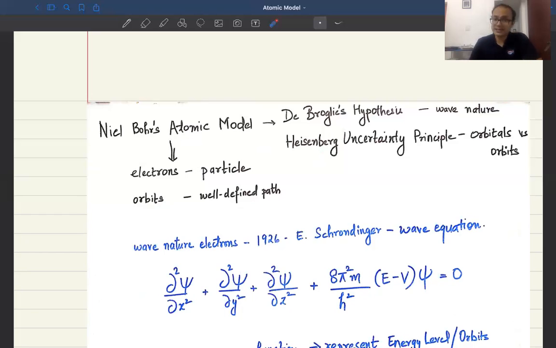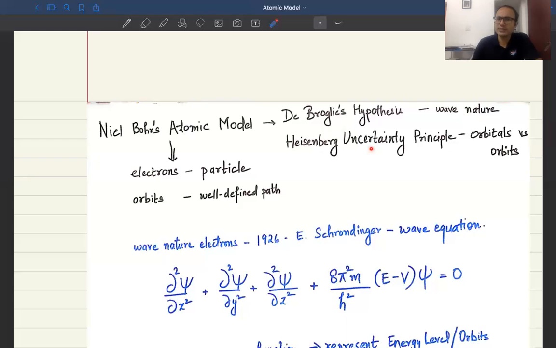If we look at de Broglie's hypothesis, as we know, it said that matter exhibits both properties, that is the particle property as well as the wave property. So Niels Bohr only considered the particle nature of the electrons. That means the wave nature of the electron wasn't taken into consideration. So that is why Niels Bohr's atomic model failed to give a larger picture of the atom.